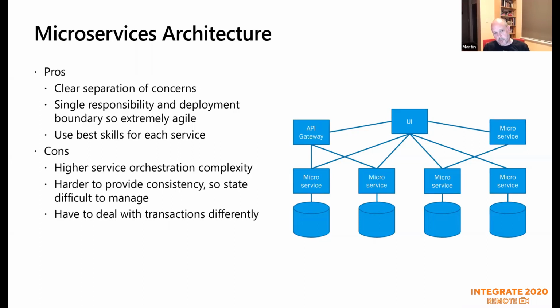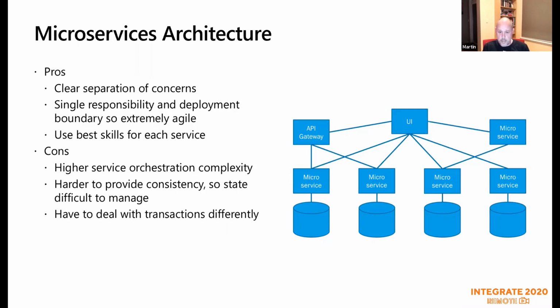So in this case, what you'll do more readily is break your architecture down into essentially objects and their data stores and the processes that happen on those objects. So it's got some pros and cons again, of course, and you're free to have your own pros and cons in all of these. So clear separation of concerns. There's very clear demarcation points throughout your entire architecture, which makes it very easy to test and build. Single responsibility. So say the microservice on the left-hand side there could be an order service. The middle one could be a customer service. So you've got single responsibility from an object perspective.